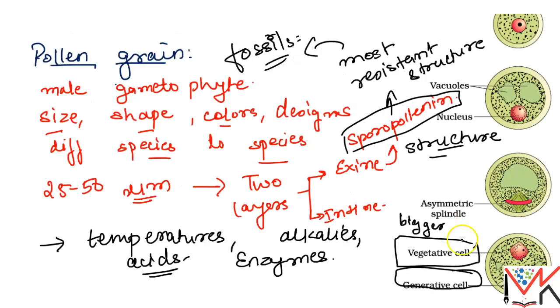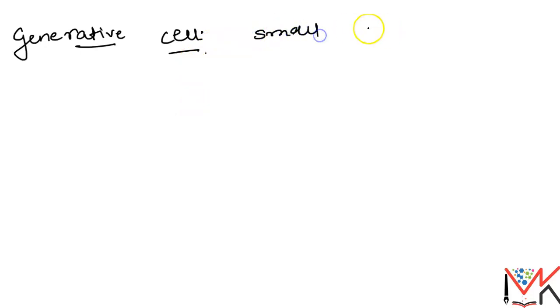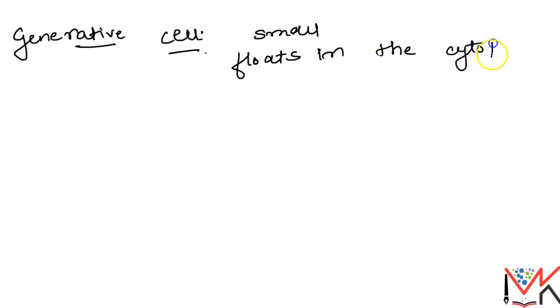Now coming to the generative cell. The generative cell is small, and it floats in the cytoplasm of the vegetative cell.